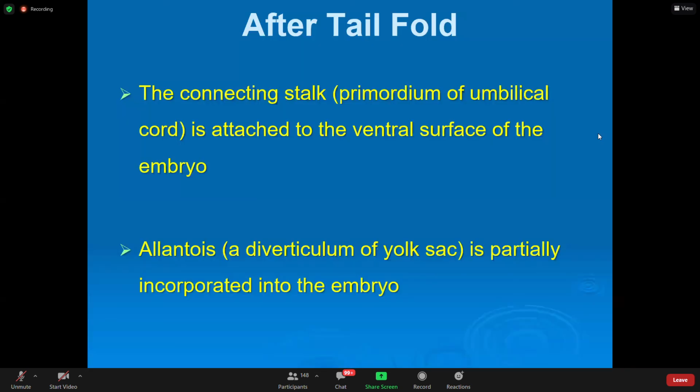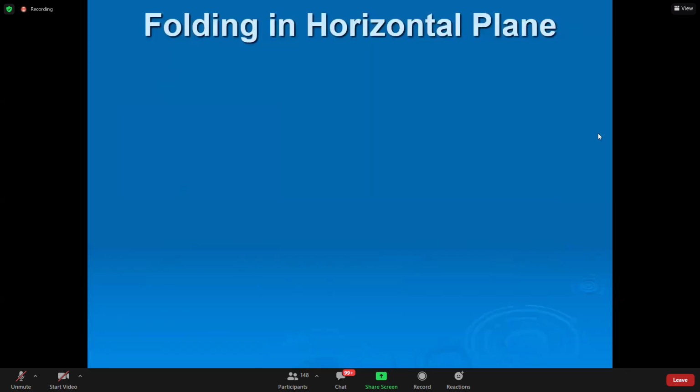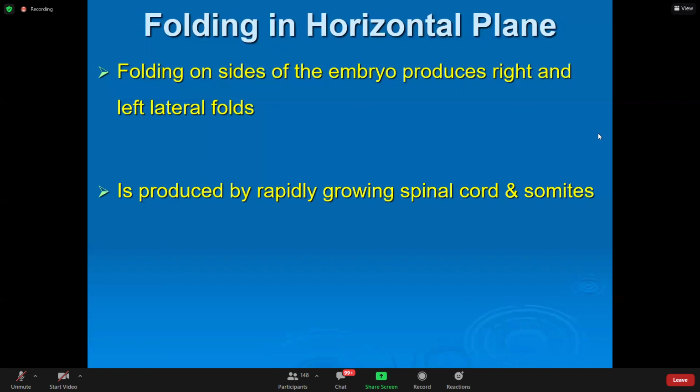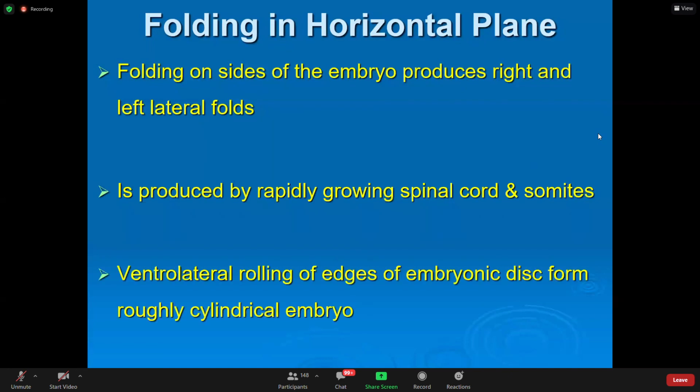But अगर अपन देखने जाए तो head fold, tail fold are part of longitudinal folding. There is also horizontal folding, right-left folding. It happens in the horizontal plane, folding on the sides of the embryo, क्योंकि embryo सिर्फ head and caudal end में turn नहीं लेगा, वो laterally भी turn लेगा, ventral आएगा. So on the sides of the embryo, it produces right and left lateral folds. So this is the horizontal plane. Horizontal folding will form right and left lateral folds. It is produced by rapidly growing spinal cord and somites.